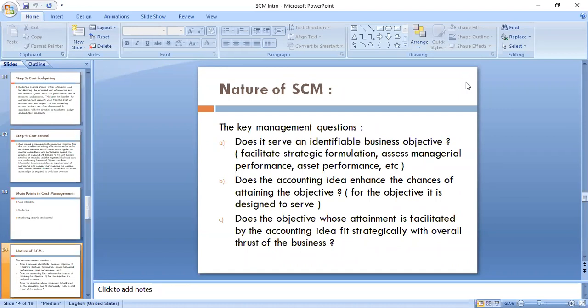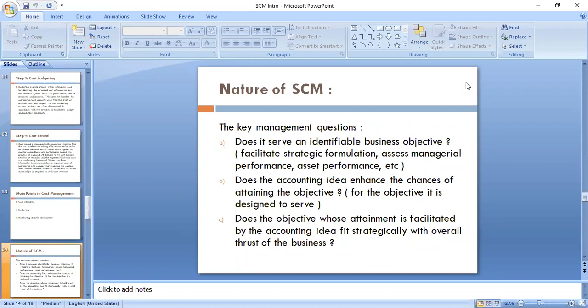So the first question, is it identifiable business, so strategic cost management helps in identifying all those business objectives. Then the second thing is it also enhances the chances of attaining that, because it is creating the data for the various departments. So that's why strategic cost management nowadays has more importance, as well as strategic financial management.